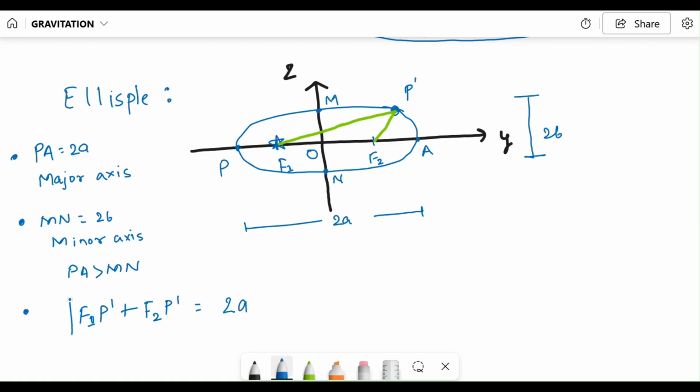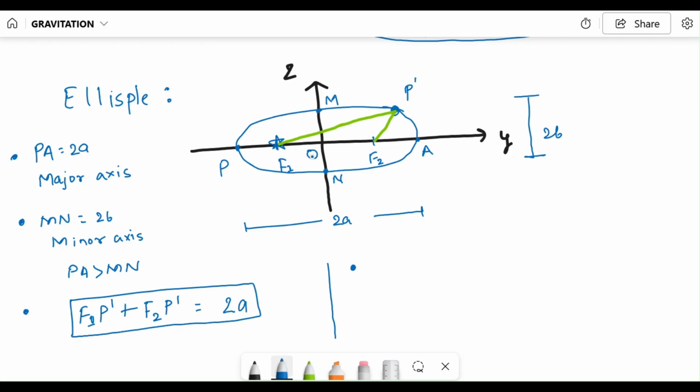This is the basic thing for an ellipse. If there is a geometric figure with these two points, and the sum of these two lengths is always constant for each and every point on this figure, then we say this is an ellipse.